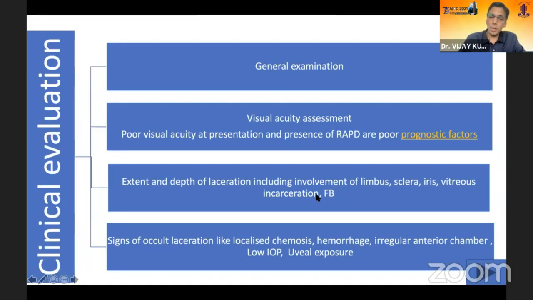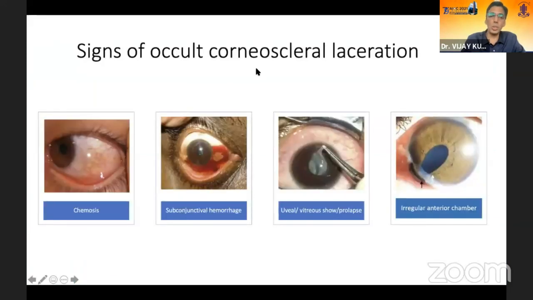The extent and depth of laceration, including involvement of limbus, sclera, iris, and vitreous, should all be assessed. There are signs of occult corneoscleral laceration which should be looked for if a laceration is not directly visible. These include chemosis or subconjunctival hemorrhage, uveal or vitreous prolapse, or an irregular anterior chamber.